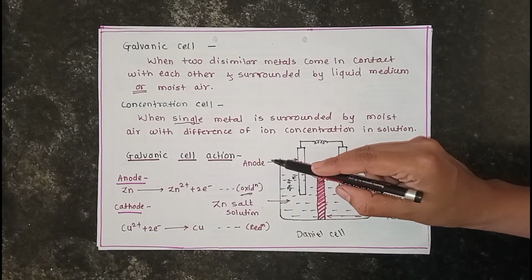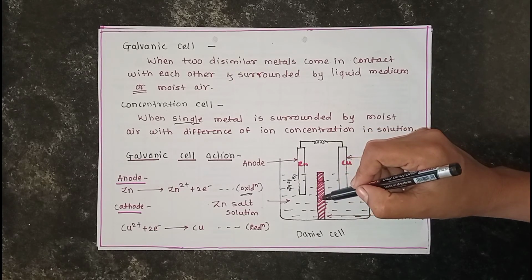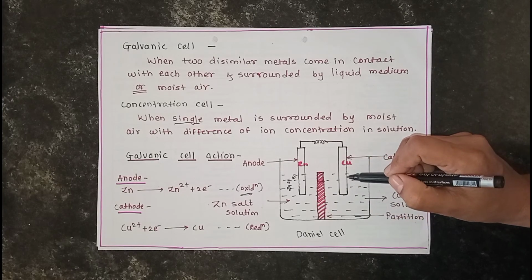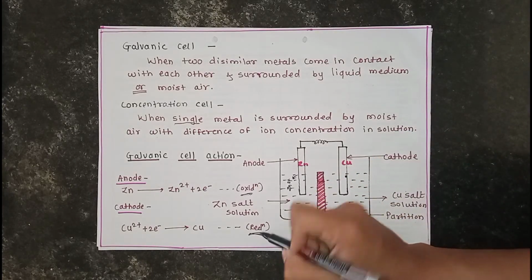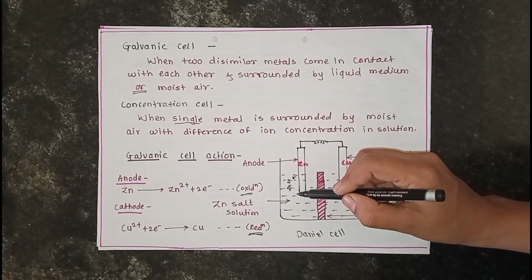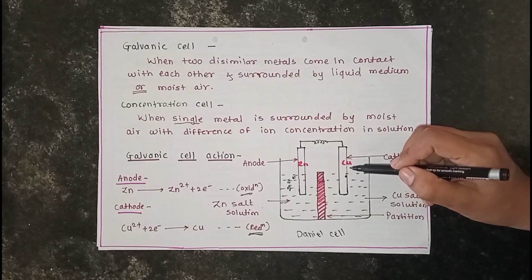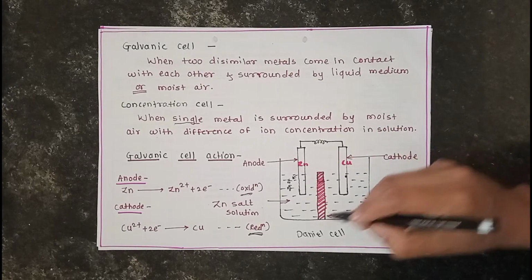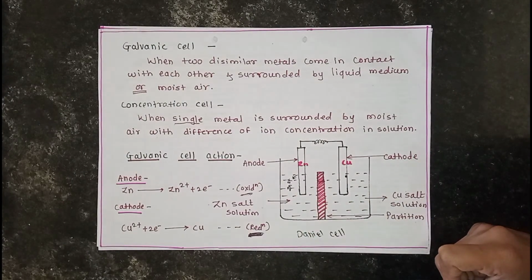The liberated electrons move along the metallic conductor and are accepted by copper, which acts as the cathode, where the process of reduction is carried out. Zinc loses its 2 electrons, and these are accepted by the copper, so the reduction process is carried out at the copper.